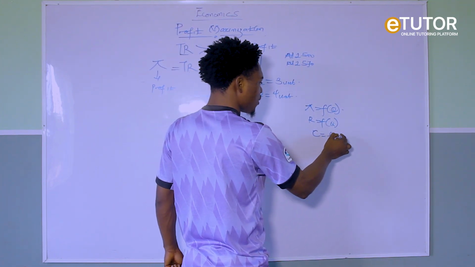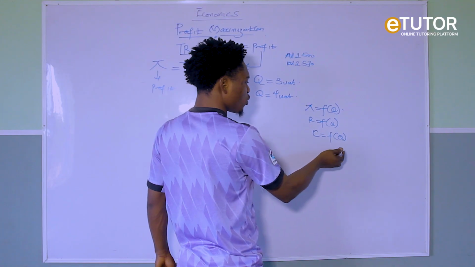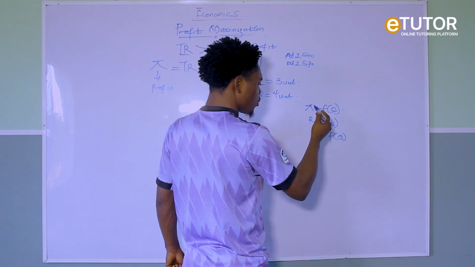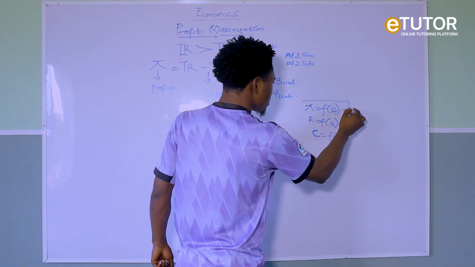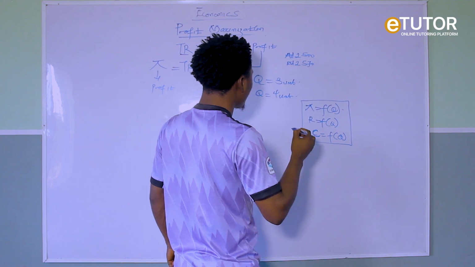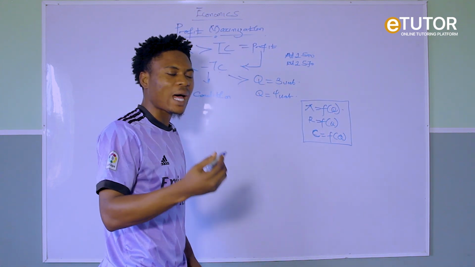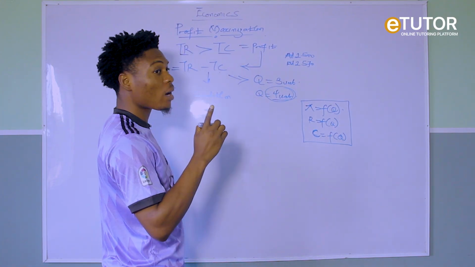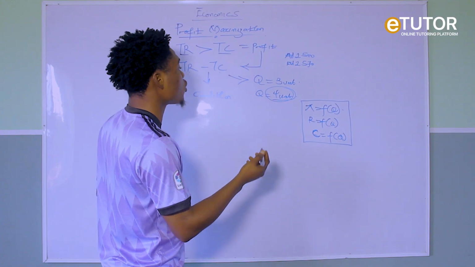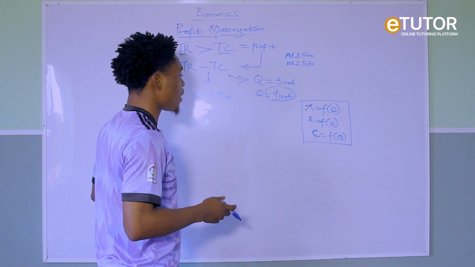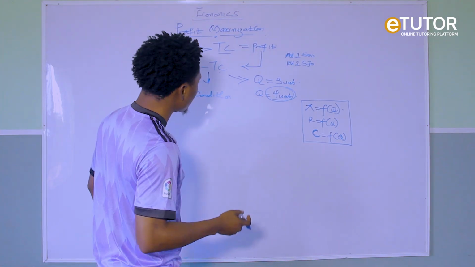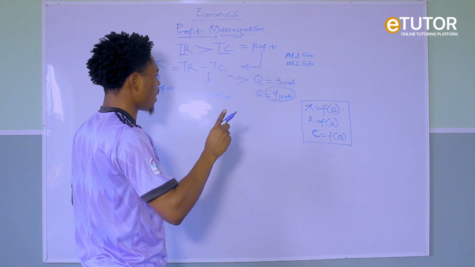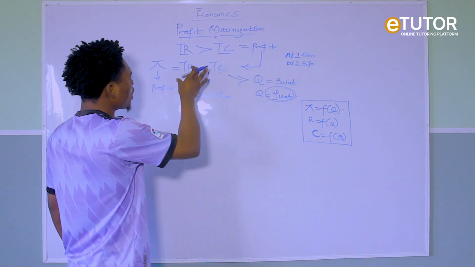Same thing, cost is a function of quantity. That is, if you increase your quantity, then your cost has to increase. So these 3 variables are all functions of quantity. Now, how can I determine the output that will maximize the highest profit? Because there are some outputs that will maximize loss. When you continue to increase, it will get to a point whereby you are going to make a loss.